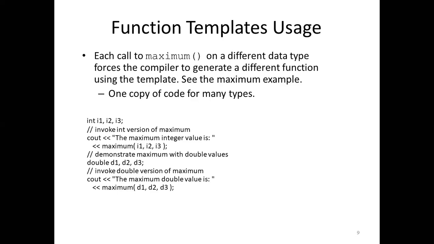Whenever we make a call to this function, as here we have the function named maximum with different data types, it should make the compiler generate these different functions with output. As an example, we have instances with I1, I2 and I3 values.